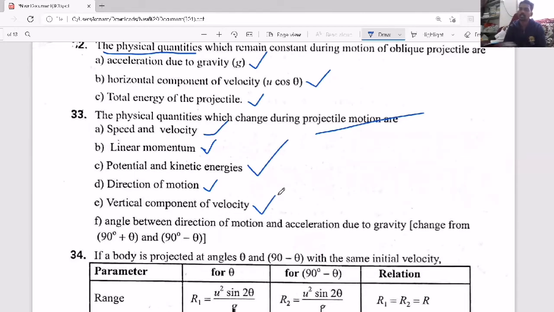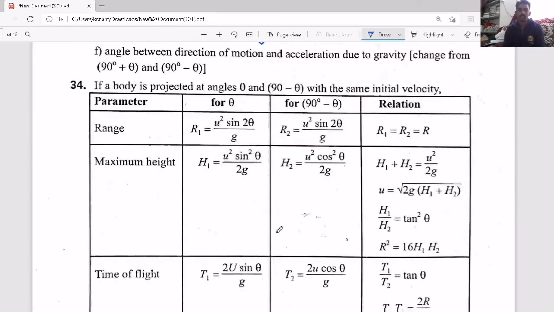And the vertical component of velocity changes. The horizontal component remains constant, but the vertical component keeps on changing. And the angle between the direction of motion and acceleration due to gravity changes from 90 plus theta to 90 minus theta.